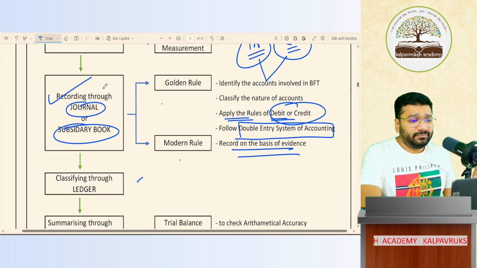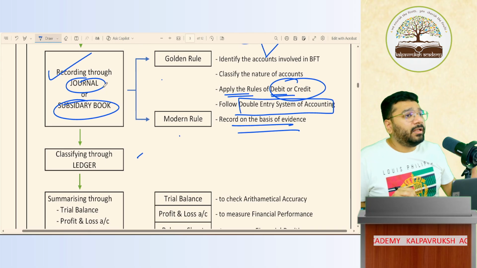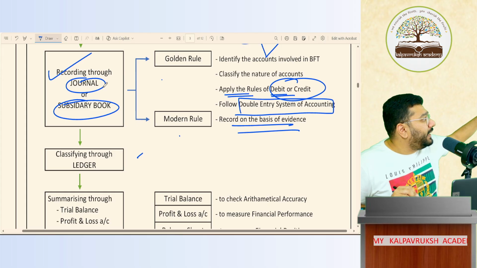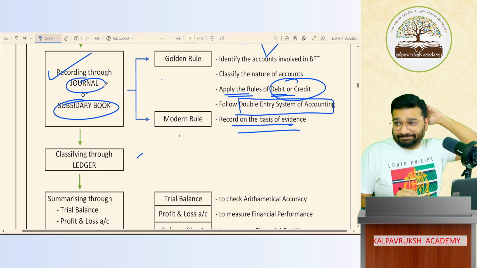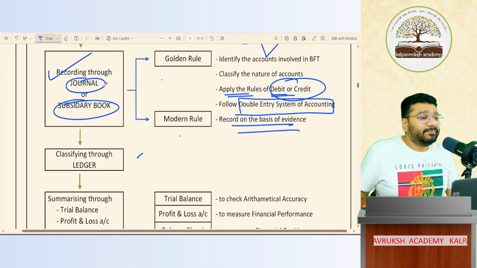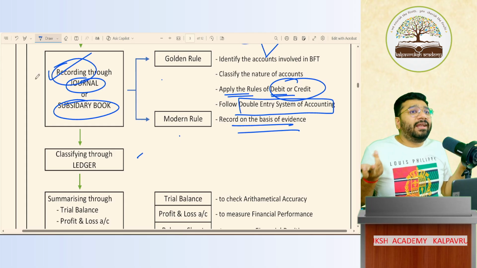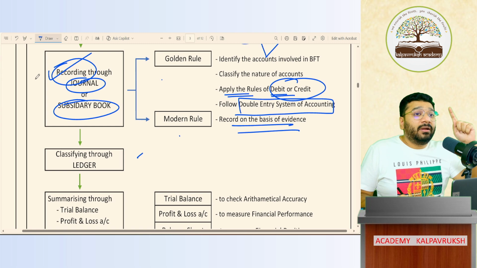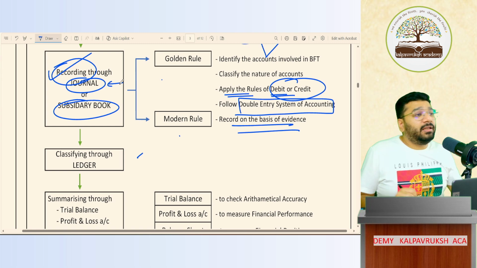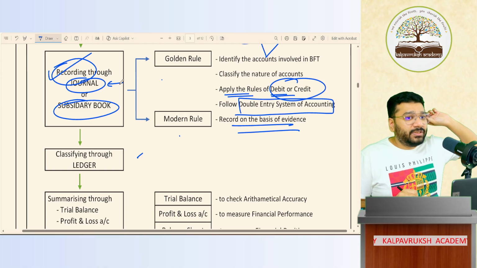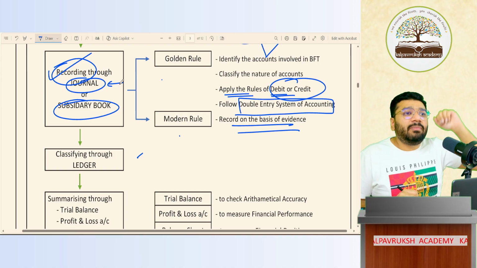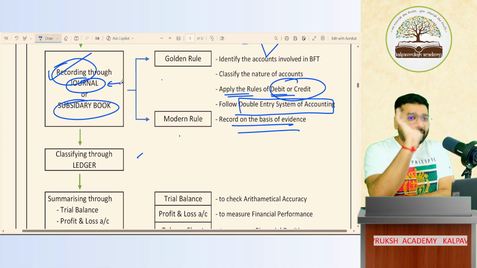If you think that your accounting gets over here, you're wrong. Sir, we recorded, sir. What do we need now? Those who have done journal, have you done journal in your school? Okay. There is a problem in journal. Tell me what? There's some problem in journal.